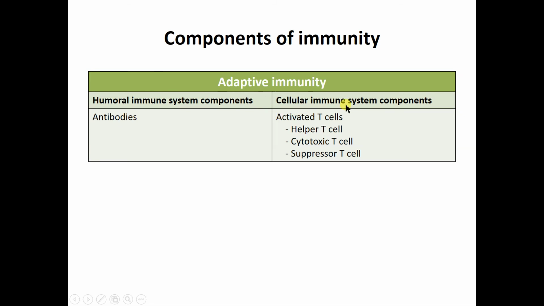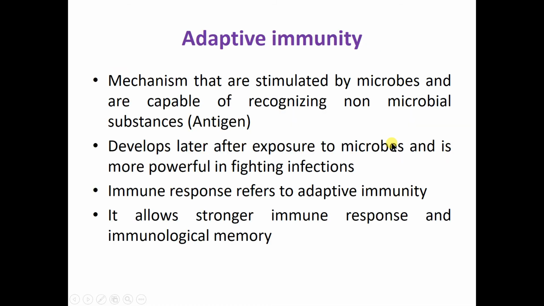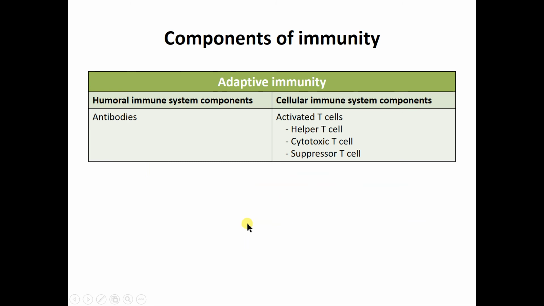Now which are the cellular components of the cellular immune response of adaptive immunity? They are the T lymphocytes, which we have seen in T lymphocyte development, that are activated in the thymus gland and then differentiate either into the helper T cell, the cytotoxic T cell, or the suppressor T cell. Another type of T cell is the memory T cell, which gives immunological memory to the adaptive immunity. So these all come under adaptive immunity, that is, the actual immune response by B cell and T cell.